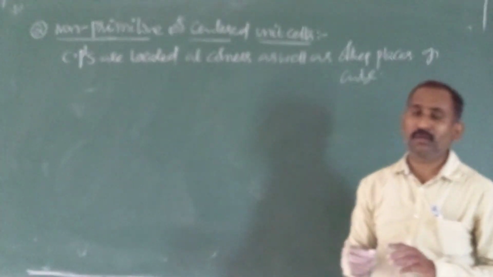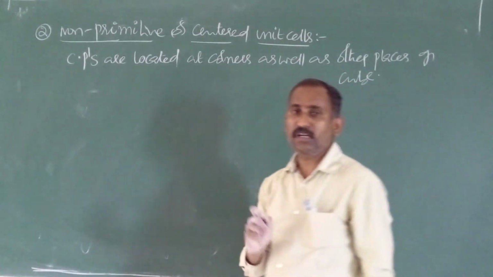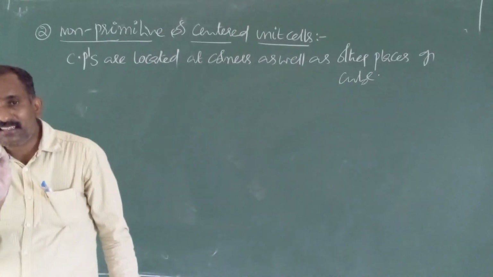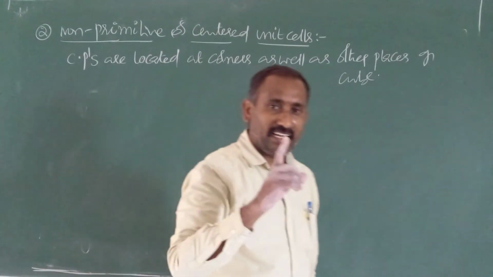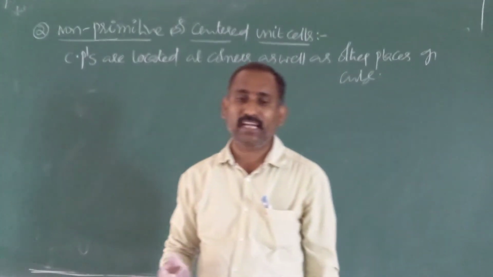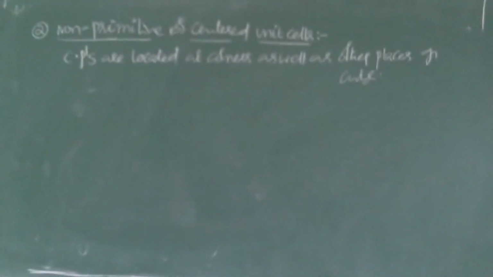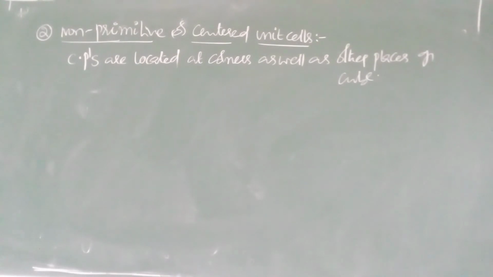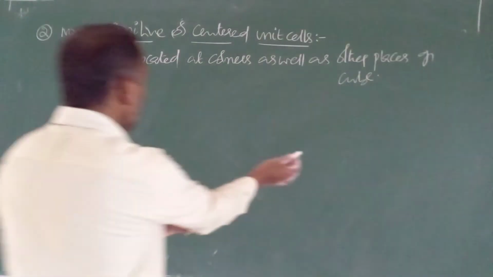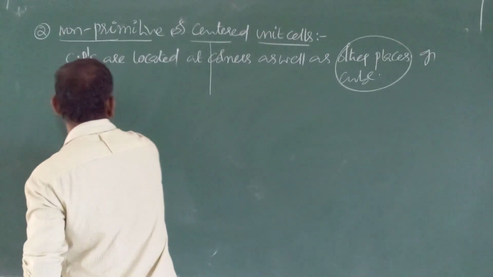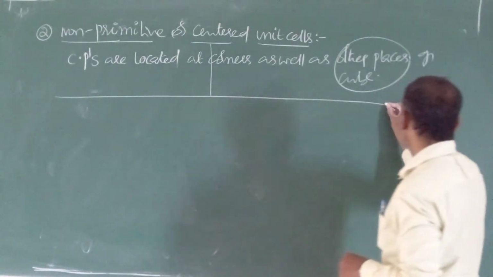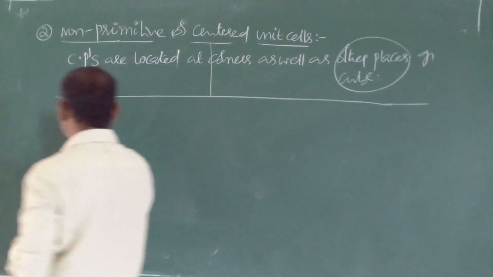So comparatively, you should remember, the subject is easy. If constituent particles are located only at corners, simple cubic unit cell. In addition to corners, if they are located at other places, that is non-primitive or centered unit cells. Based on other places, these are further classified into three types.